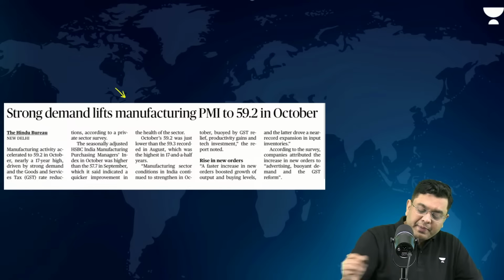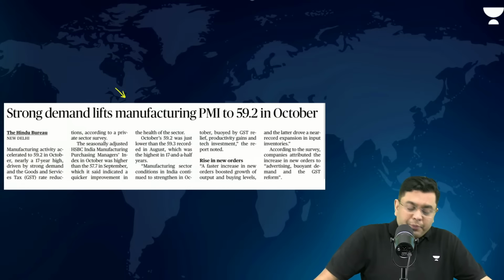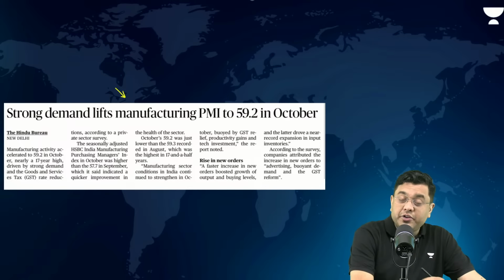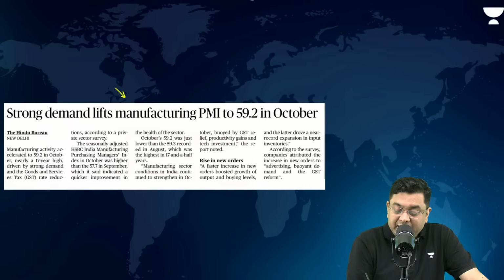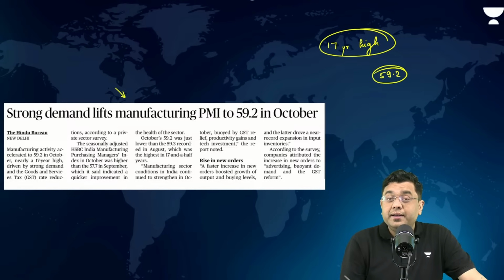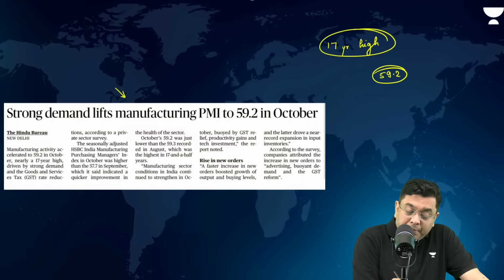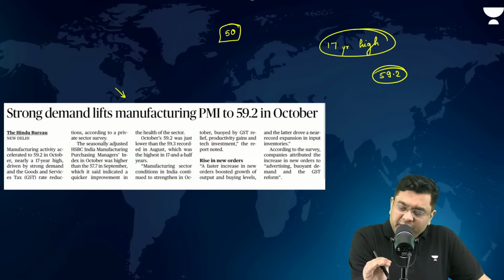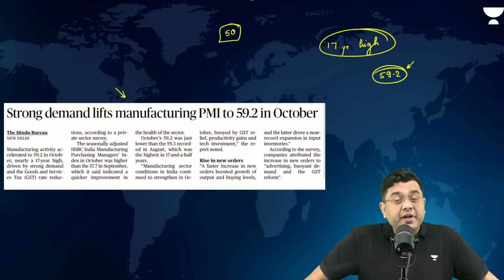Now, strong demand lifts manufacturing PMI to 59.2 in October. So, HSBC India's manufacturing purchasing managers index in October has indicated a 17-year high of 59.2. Right. Mind you, any number beyond 50, or higher than 50, indicates an expansion. 50 means status quo, less than 50 means contraction. So the PMI has indicated the number of 59.2.